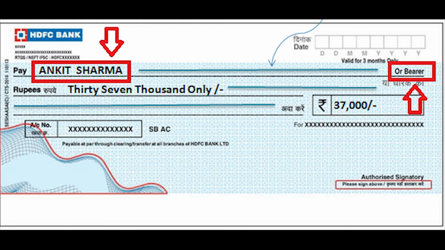When the words "or bearer" appearing on the face of the check are not cancelled, the check is called a bearer check. The bearer check is payable to the person specified therein or to anyone else who presents it to the bank for payment. However, such checks are risky.